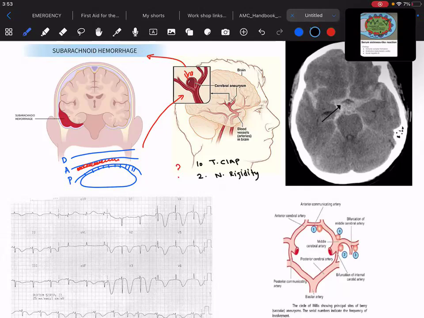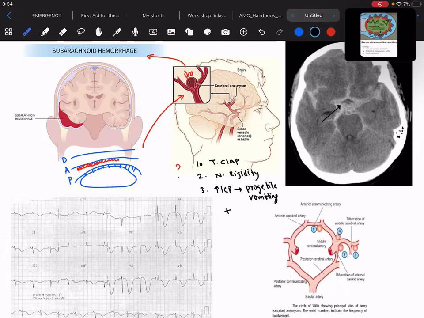As there is accumulation of blood in the subarachnoid region, the increased intracranial pressure will result in projectile vomiting. What's projectile vomiting? Projectile vomiting means without nausea, the patient will start vomiting. That's what we call projectile vomiting. Remember that. So neck rigidity, headache with projectile vomiting is what makes us suspect that the patient is having subarachnoid hemorrhage.